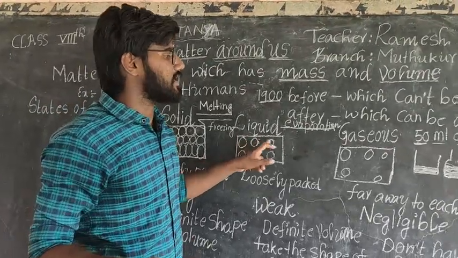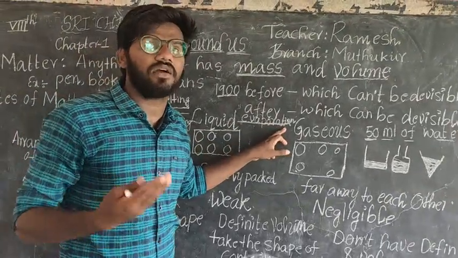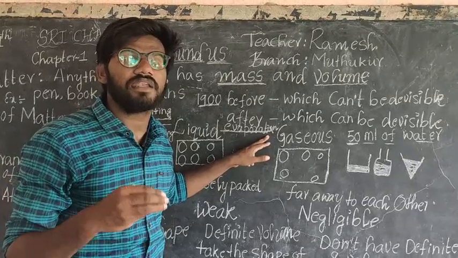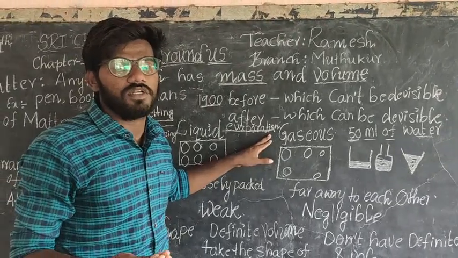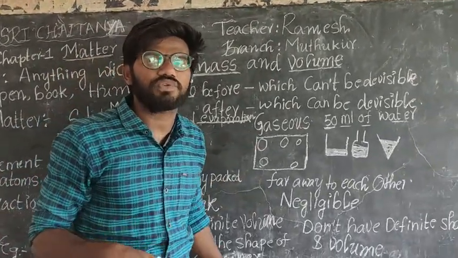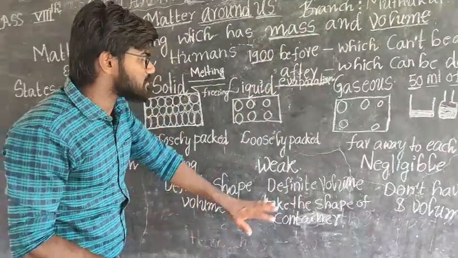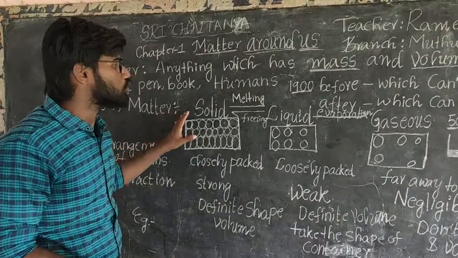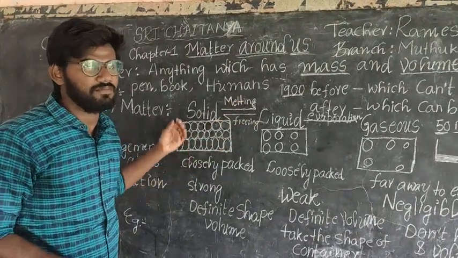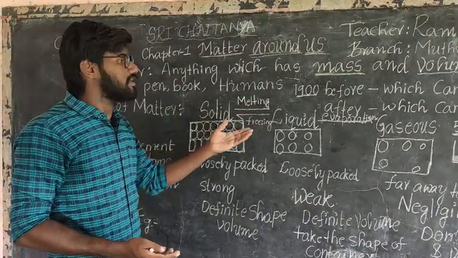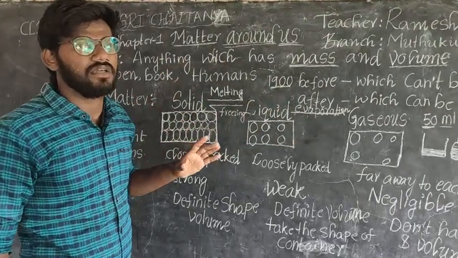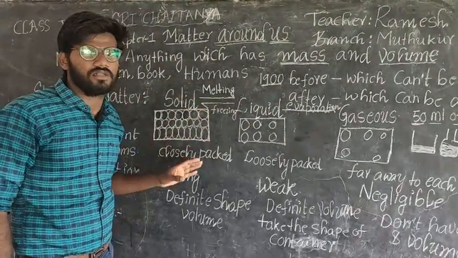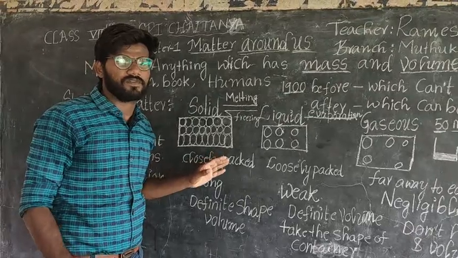But gases do not have any definite shape and definite volume. So, based on these properties, you can classify matter into three types: solid, liquid, gases. Do you understand all these? Okay. Stop this.